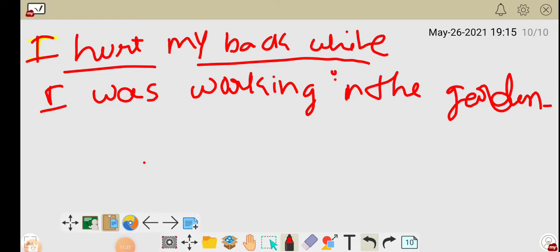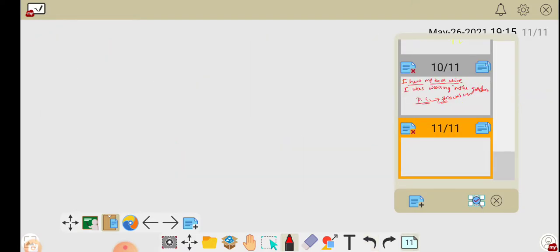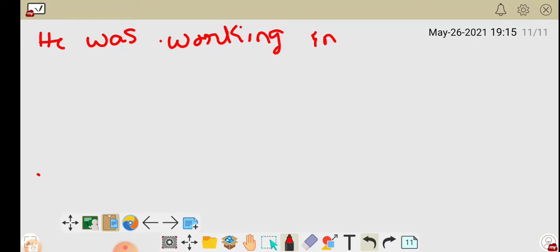So here in the past continuous tense, what you should keep remembering is the structure, which you already know. Here we use was and were, and for negative you just use wasn't and weren't. And if you want to make interrogative, let us see another example. He was working in school.